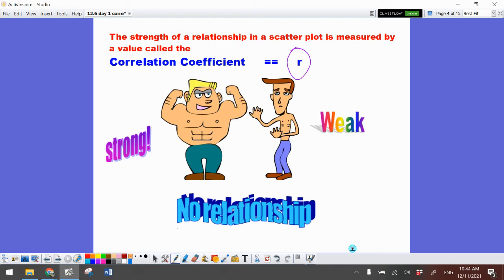Now, when we measure correlations, it goes from a positive one, which is perfect strong, to a negative one, where it's perfect weak, and 0 is in the middle. So the closer to 0 I am, the less relationship I have. The closer I am to positive one, the stronger. Negative one is weaker.